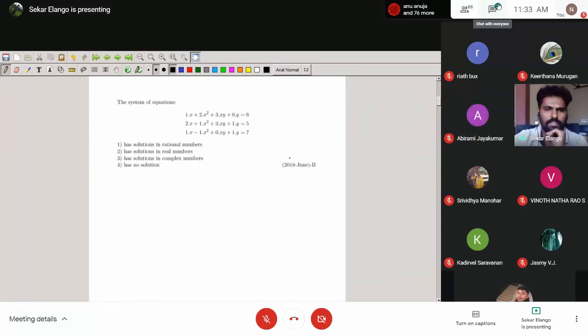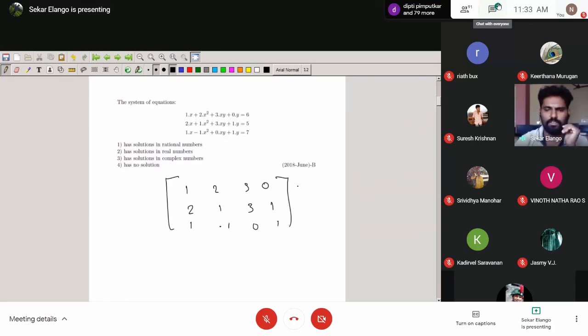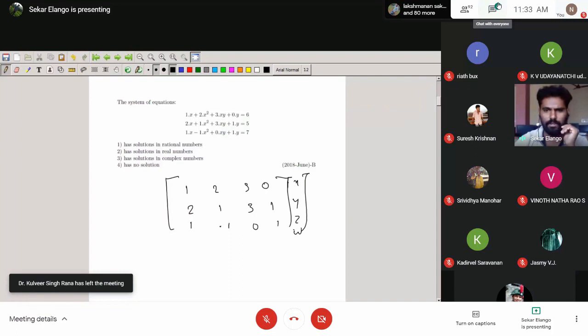Okay. So here they mentioned x square, x, y like that. They also already mentioned the system of equations, but you can take it as x, y, z like that. I'm just writing the first row 1, 2. The matrix form I can write as 2, 1, 3, 1 and 1, minus 1, 0, 1. Here the x square is there. You can write the unknowns as x, y, z, w, and finally you can replace with the y value, z value, w value like that.